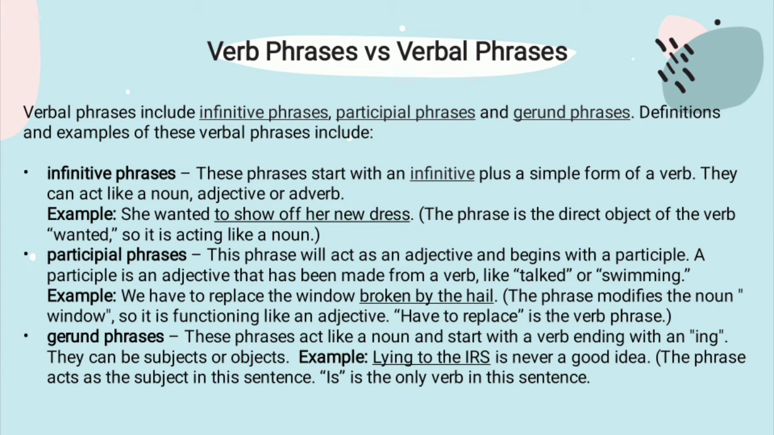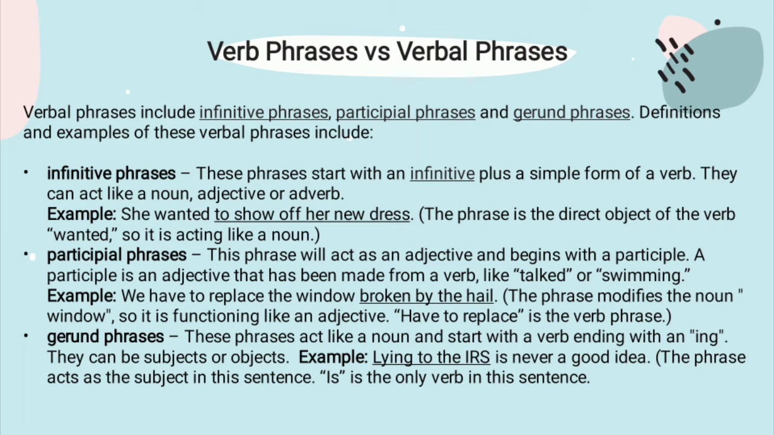Verb phrases vs. verbal phrases. Verbal phrases include infinitive phrases, participial phrases, and gerund phrases. Definitions and examples of these verbal phrases include infinitive phrases. These phrases start with an infinitive plus a simple form of a verb. They can act like a noun, adjective, or an adverb. Example: she wants to show off her new dress. The phrase is the direct object of the verb wanted, so it is acting like a noun.